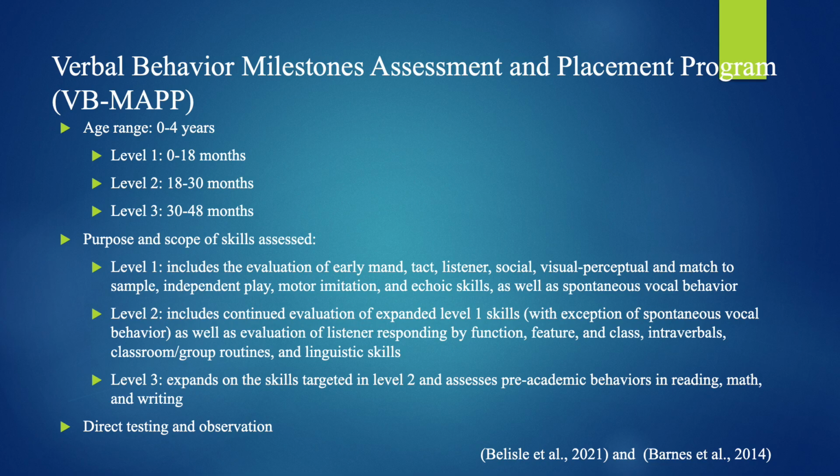Level 1 of the assessment contains the evaluation of early mand, tact, and independent play. Level 2 contains continued evaluation of Level 1 skills as well as intraverbals and linguistic skills. Level 3 expands on the skills of Level 2 as well as pre-academic behaviors in reading, math, and writing. The VB MAP is completed through direct testing, observations, or a combination of both.